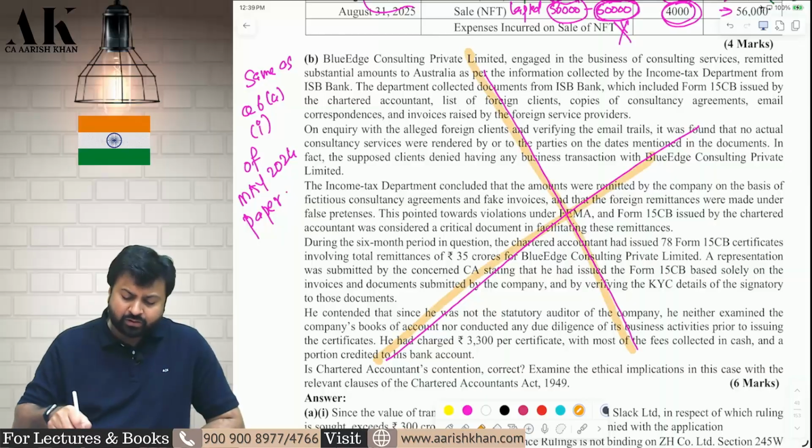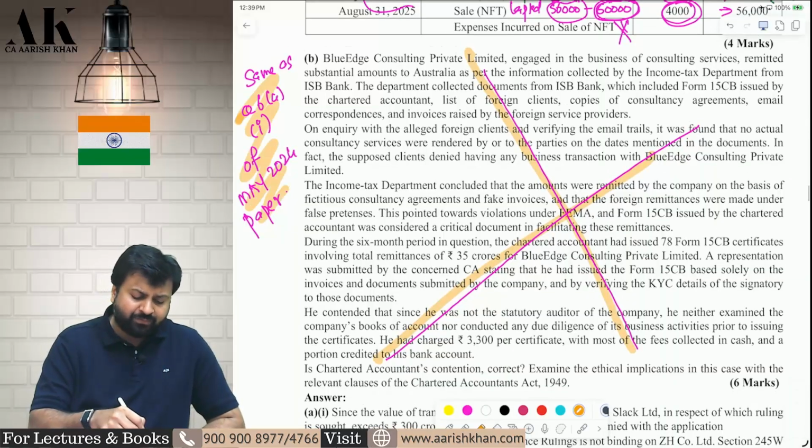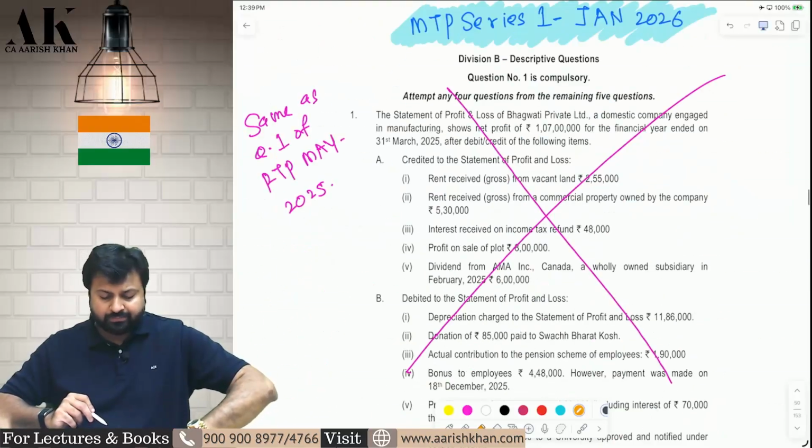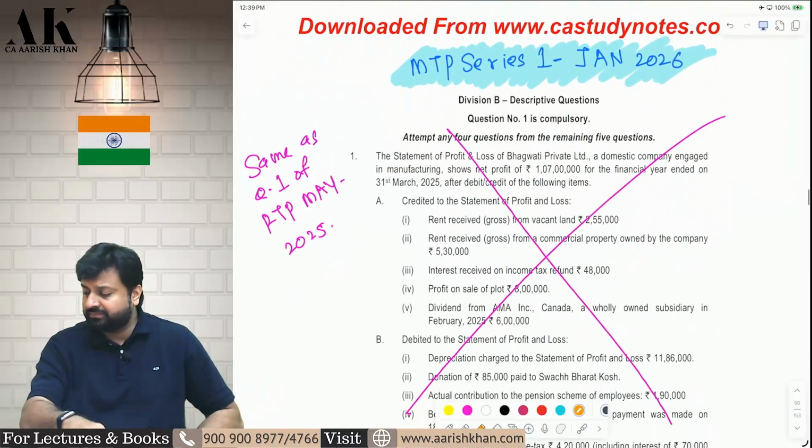Next question we have done earlier. Go and check later on. Question number 6A1 of the May 2024 paper. Okay, I hope it is clear to all of you.